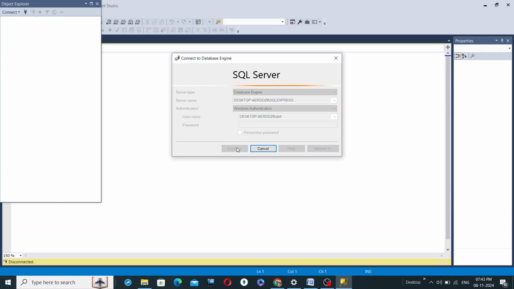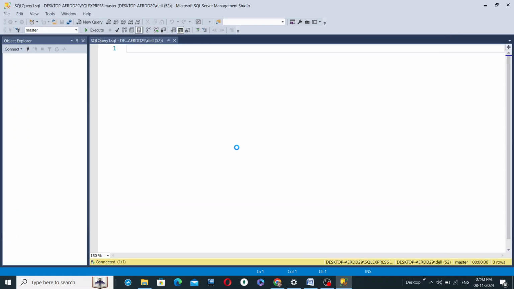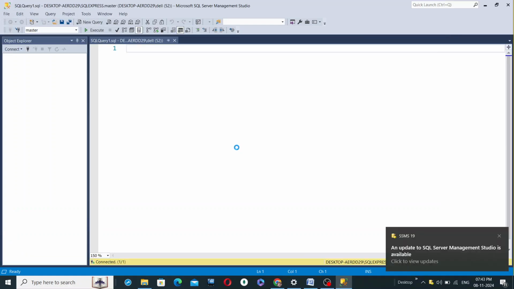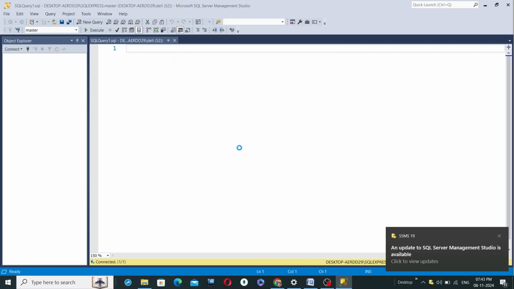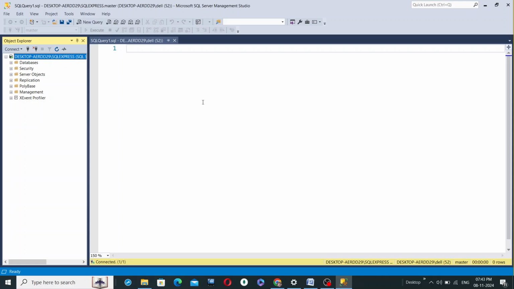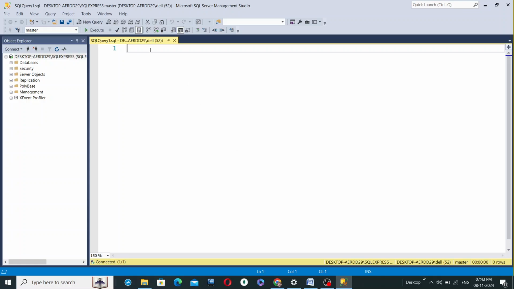So now hit the connect button, and you will get connected to the SQL environment. Hit the connect button again, and as you can see, this is a new query that has come up here.